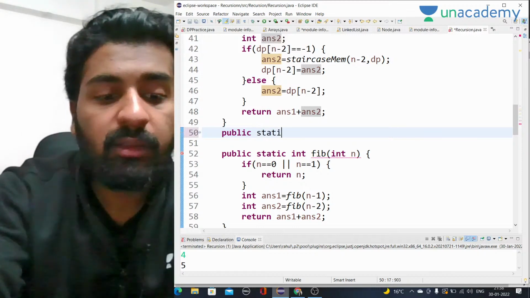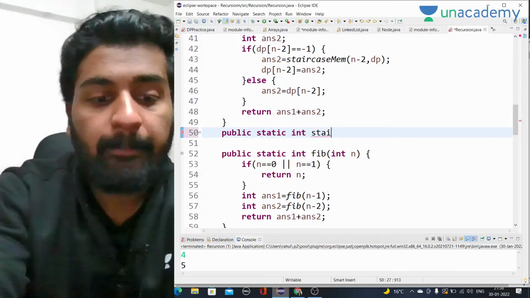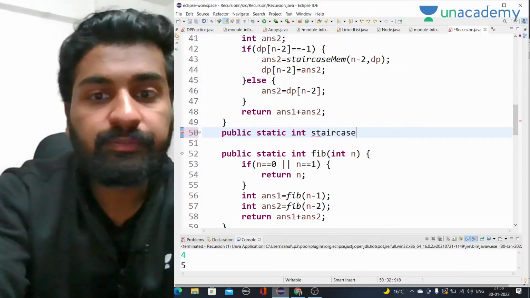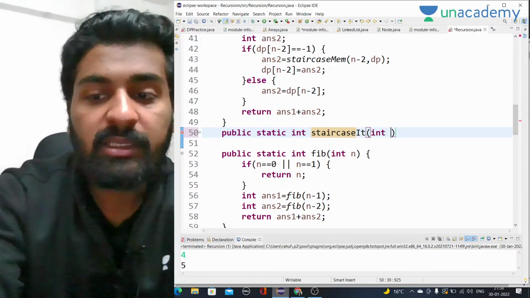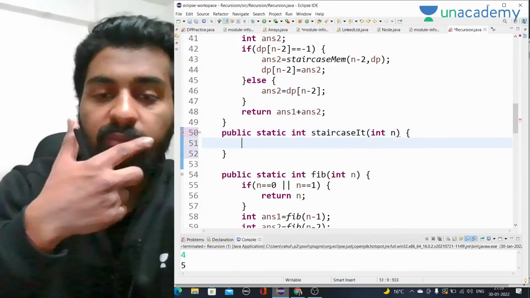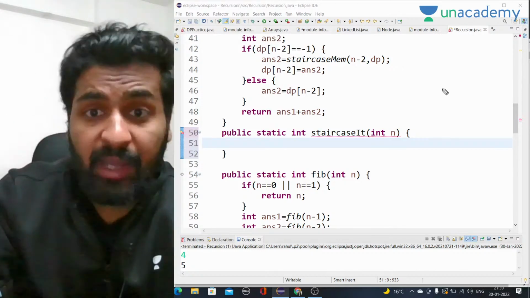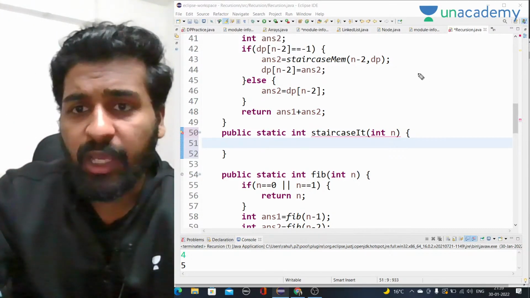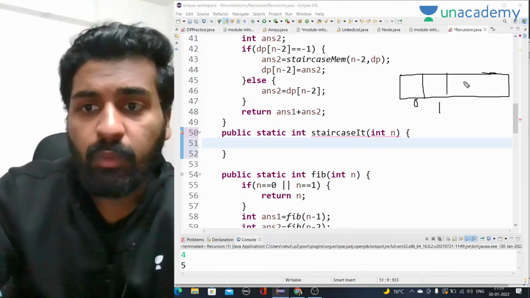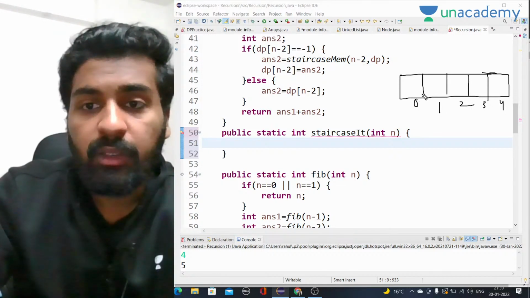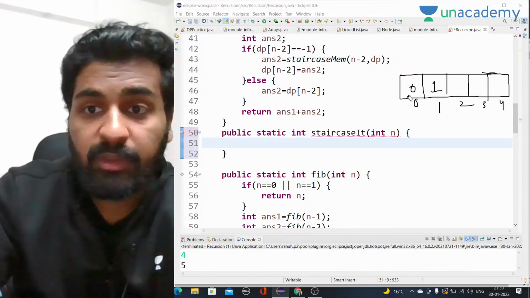Public static void staircase iterative. Okay, here as well what I will do is pass int n. Right. So now what do we have to do? We have to write the staircase iterative code. This is the same as Fibonacci. So we have to take a 1D array with indices 0, 1, 2, 3, 4. On the 0th index we will have 0. On the first index we will have 1. No, in this case it will be different.